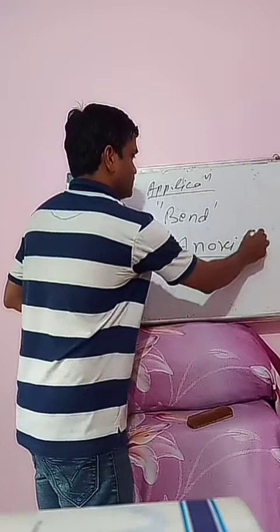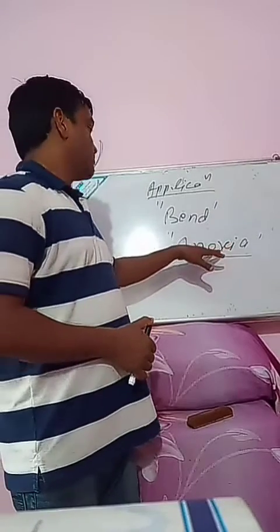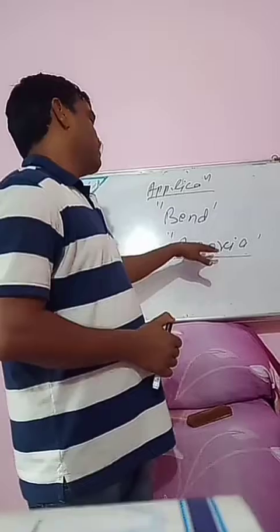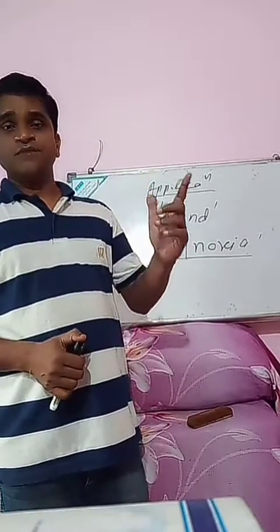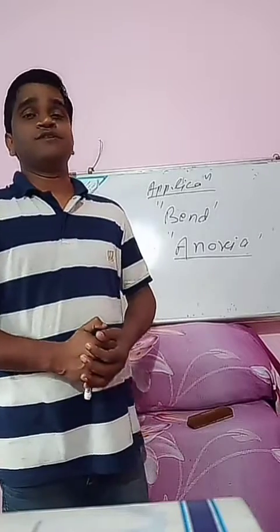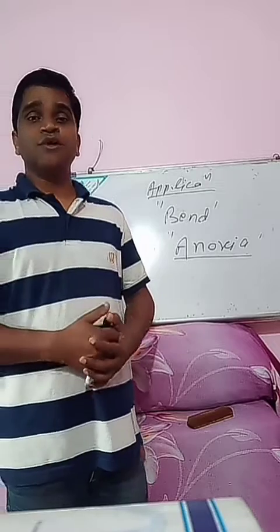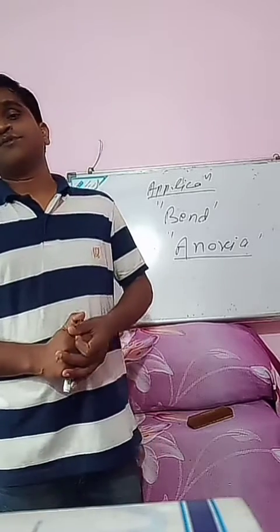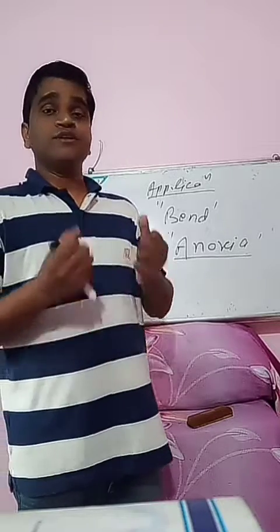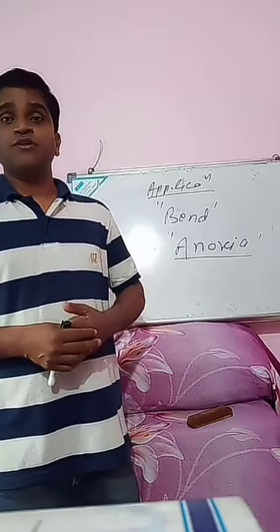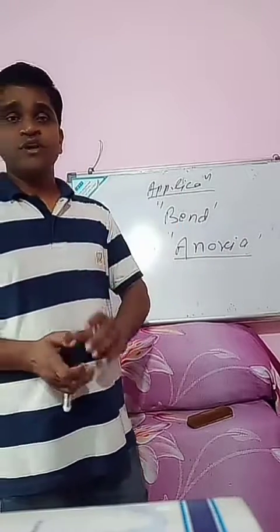Anoxia is the disease that occurs in climbers at high altitudes. The atmospheric pressure is less, so the solubility of oxygen in blood decreases. The metabolic process becomes slow, so the climbers feel weak and cannot think properly. That disease is called anoxia. These are the three important applications.